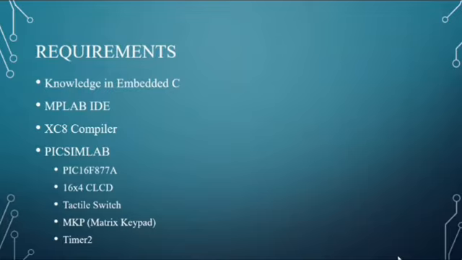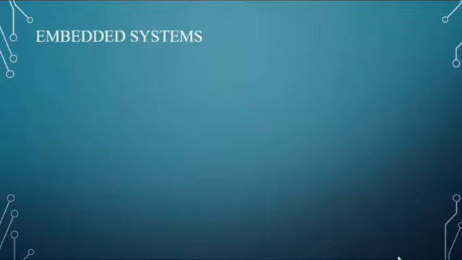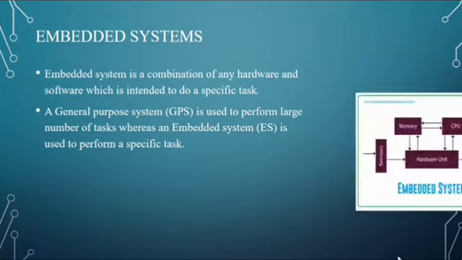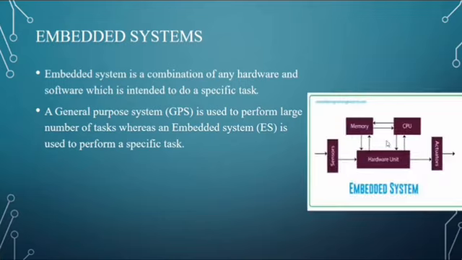Let's see in detail. Next, what is an embedded system? An embedded system is a combination of hardware and software intended to do a specific task. A general purpose system is used to perform a large number of tasks, whereas an embedded system is used to perform a specific task. This is the difference between a general purpose system and an embedded system. This is the embedded system block diagram, where the embedded system consists of sensors, memory unit, central processing unit, hardware unit, and actuators.